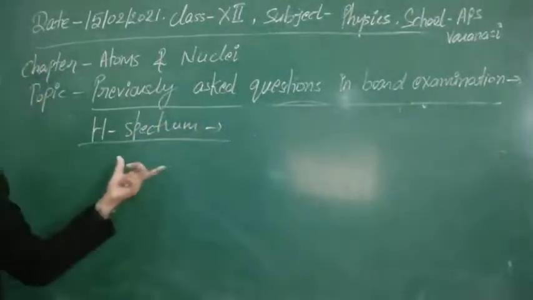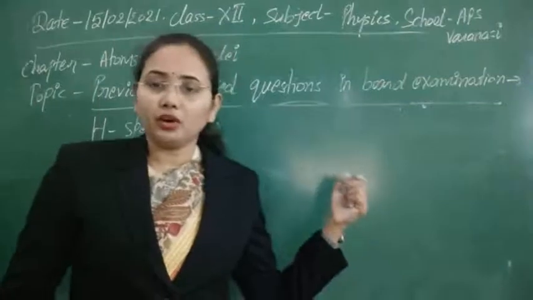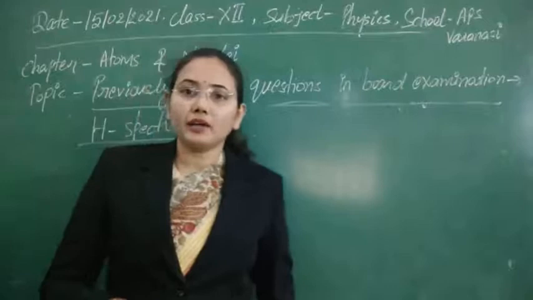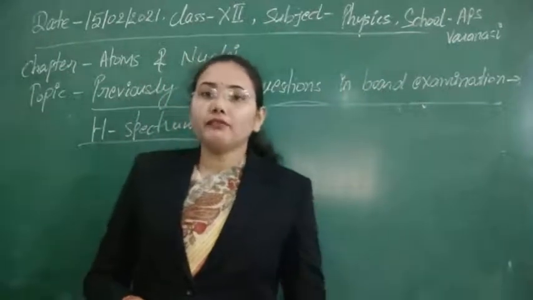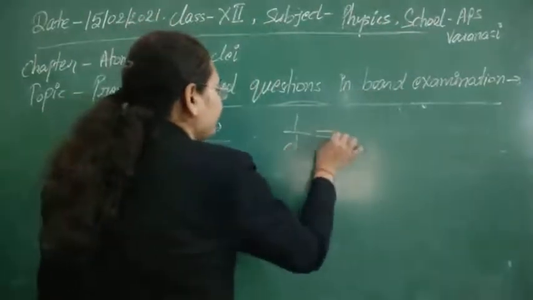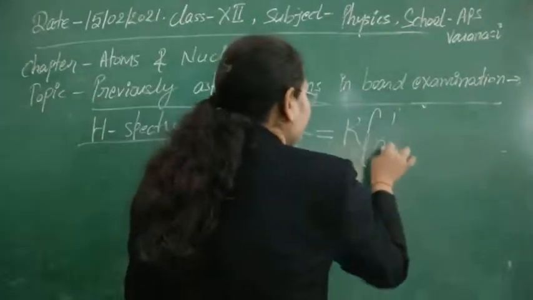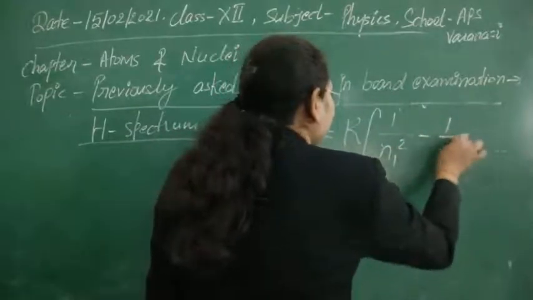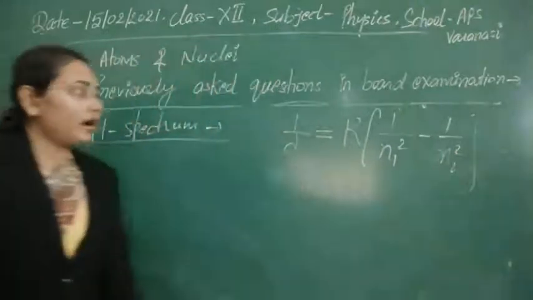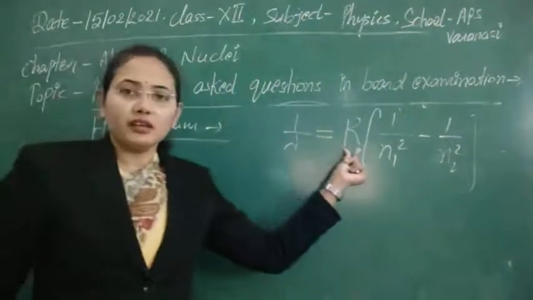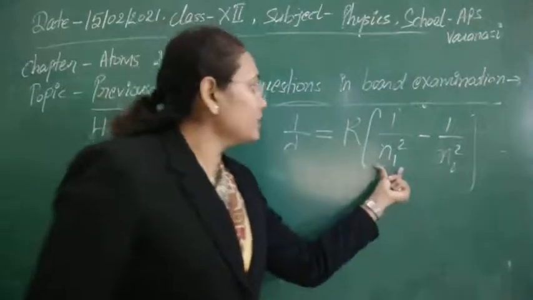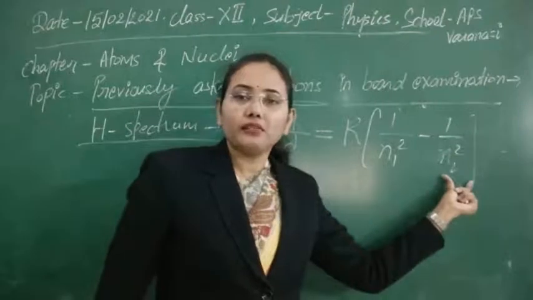As we know, whenever we use the Rutherford model, we can calculate, whenever an electron is making a transition from a higher to a lower orbit, what will be the wavelength of the radiation that is emitted. That wavelength is given by 1 upon lambda equals R times (1 upon n1 square minus 1 upon n2 square). Here R is the Rydberg constant and lambda is the wavelength of the radiation emitted. n1 is the initial state, n2 is the final state.